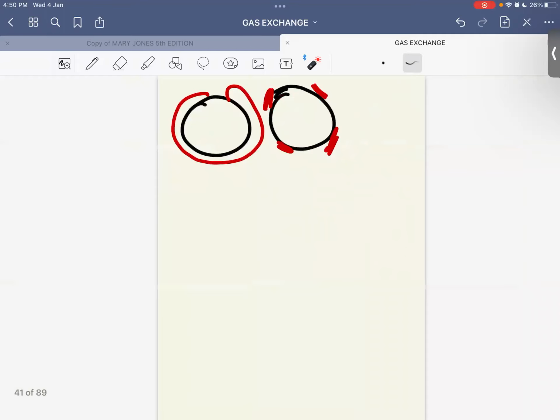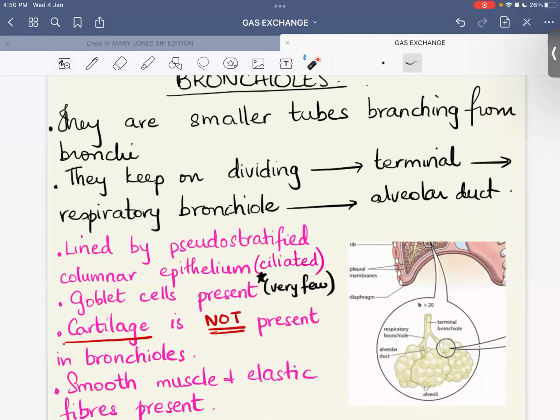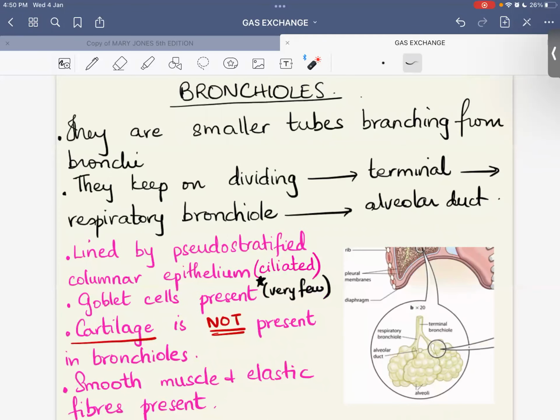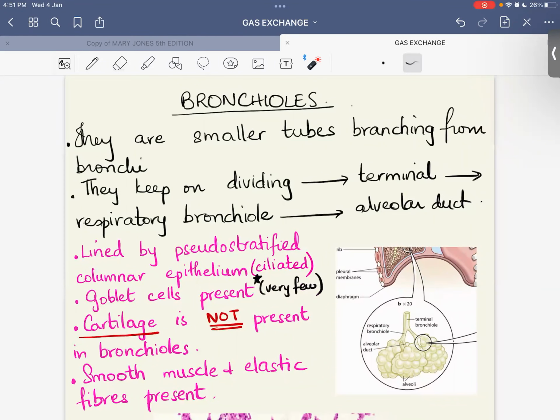ठीक है? अच्छा, let's move on to bronchioles. अच्छा, I am sharing the screen. You can see the various features of bronchioles. You read it, and then I will discuss with you. And once you are done reading, then you tell me what are the differences between a bronchus and a bronchiole.